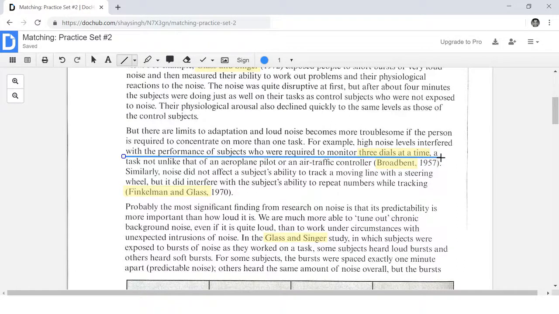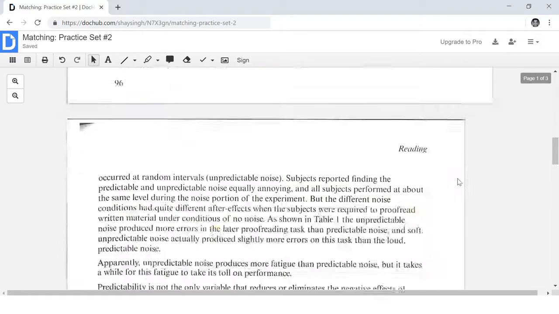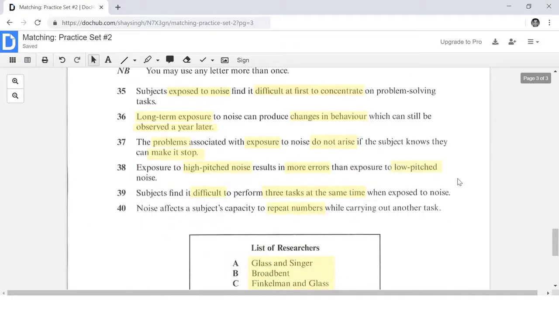It's talking about how the high noise levels interfered. See, interfered is synonym language for difficult or something that causes a problem. This is problematic. This is difficult to do. It is difficult when noise interferes with the performance, when subjects have to do 3 tasks at the same time. So that's what it's saying up there. So the correct answer to question number 39 is B.